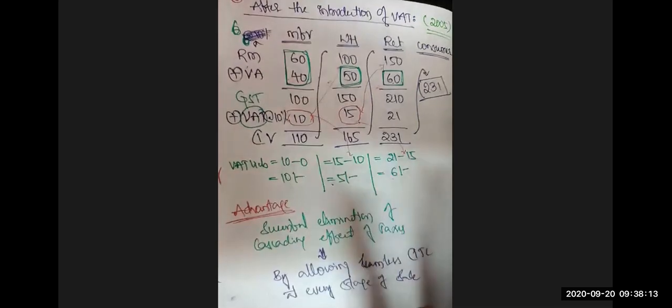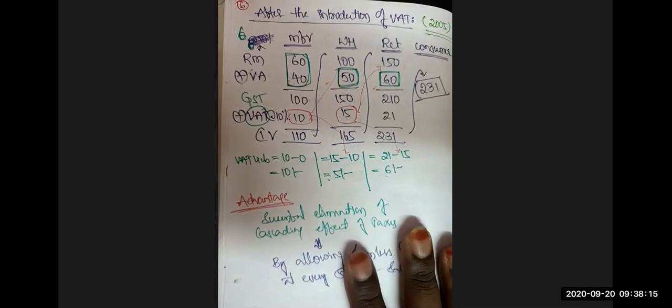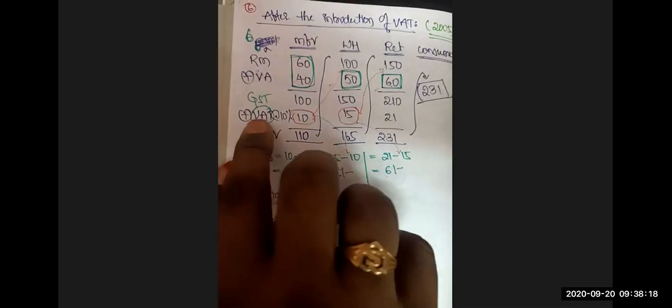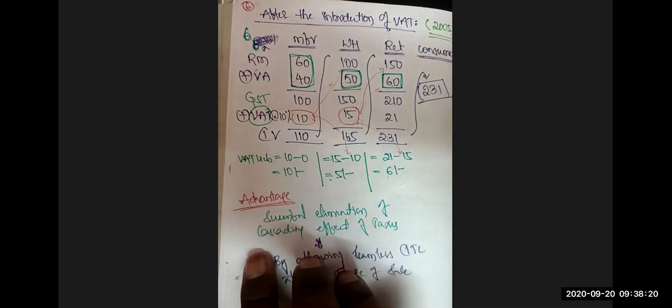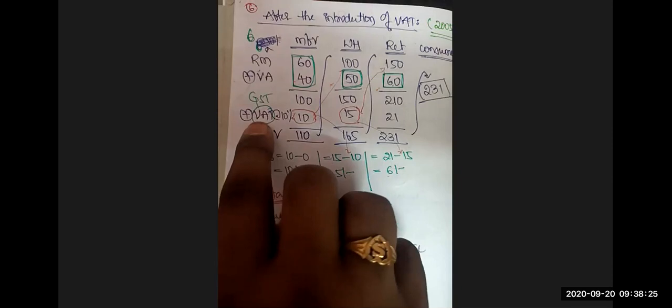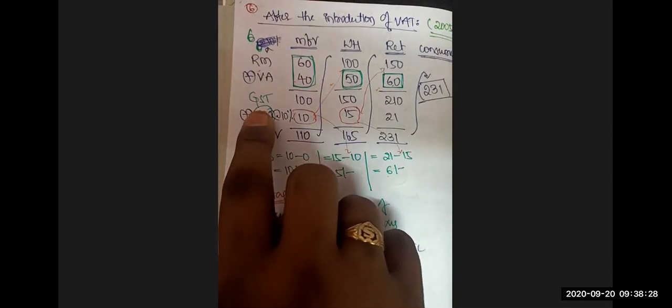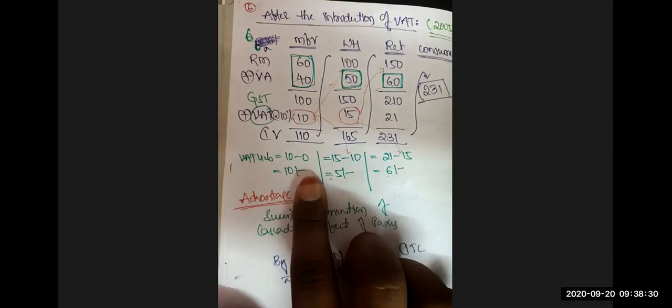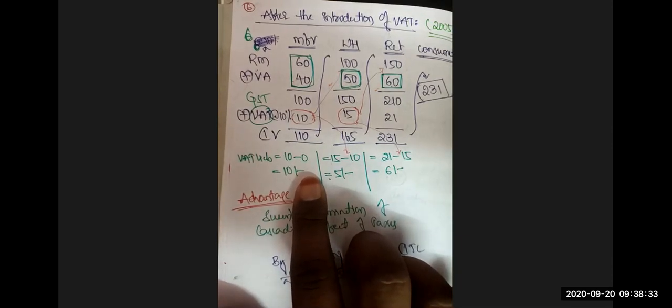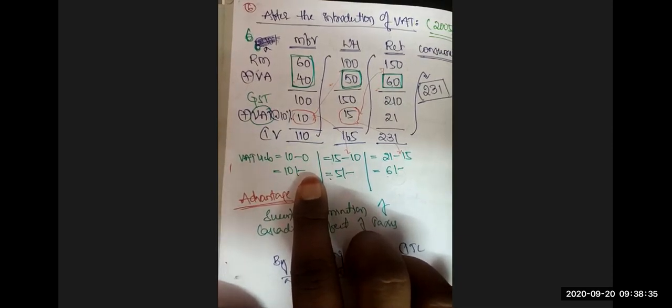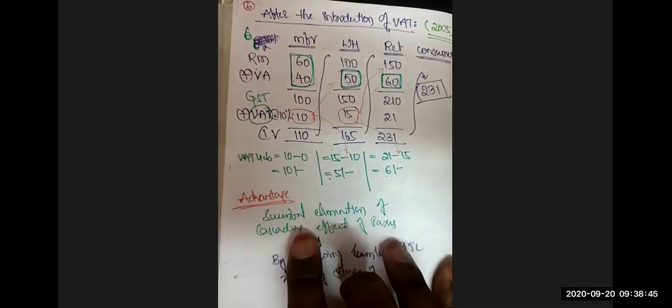The same example holds good even for GST. Simply, instead of writing VAT, you can write GST. This is an example for GST. Are you following now? If it is an intrastate sale, CGST, SGST. If it is an interstate sale, IGST. That's it. Even GST is a value added tax. That is why I have taken the example of VAT for better understanding. Clear, ma'am?